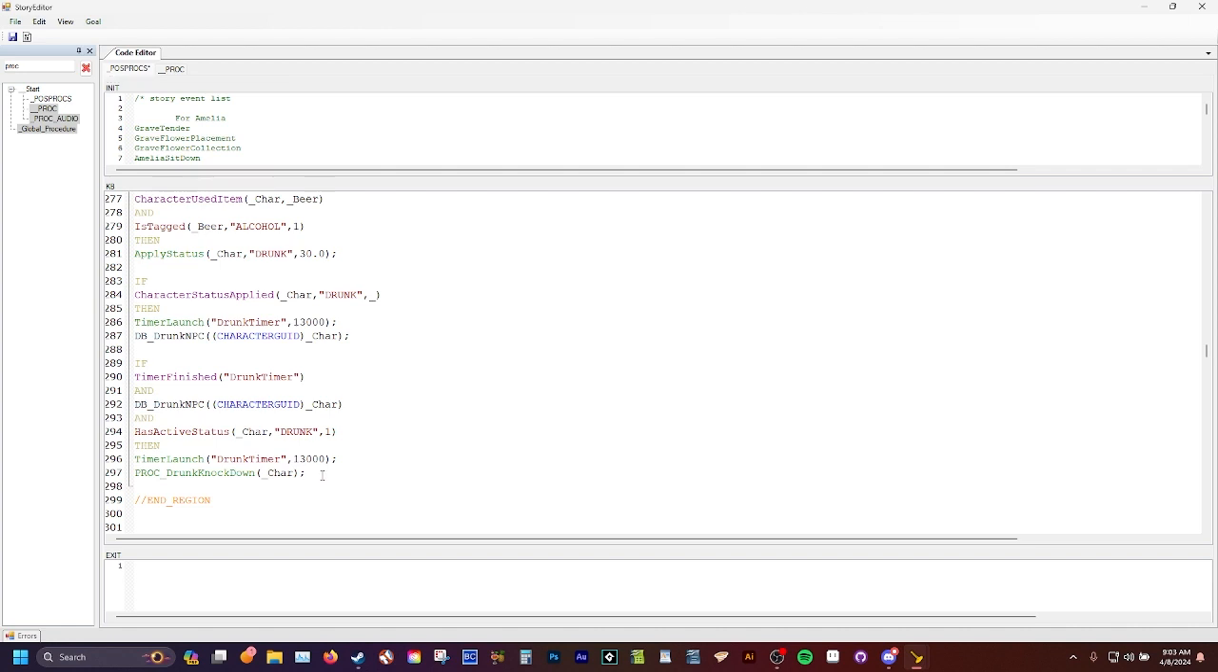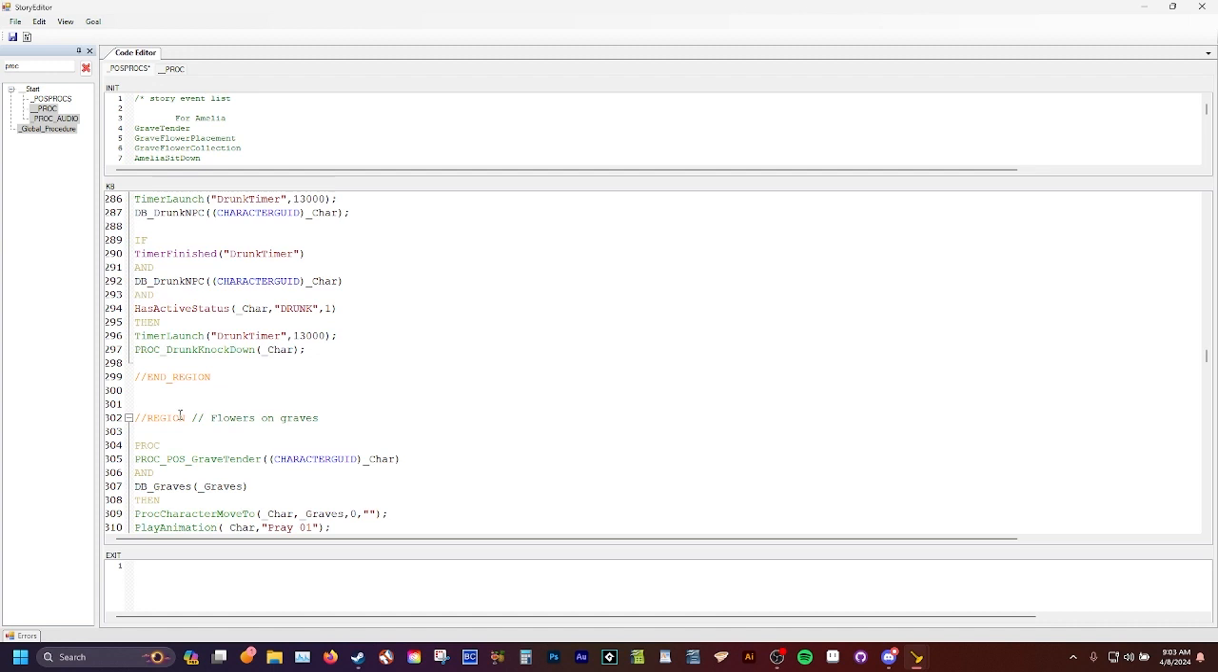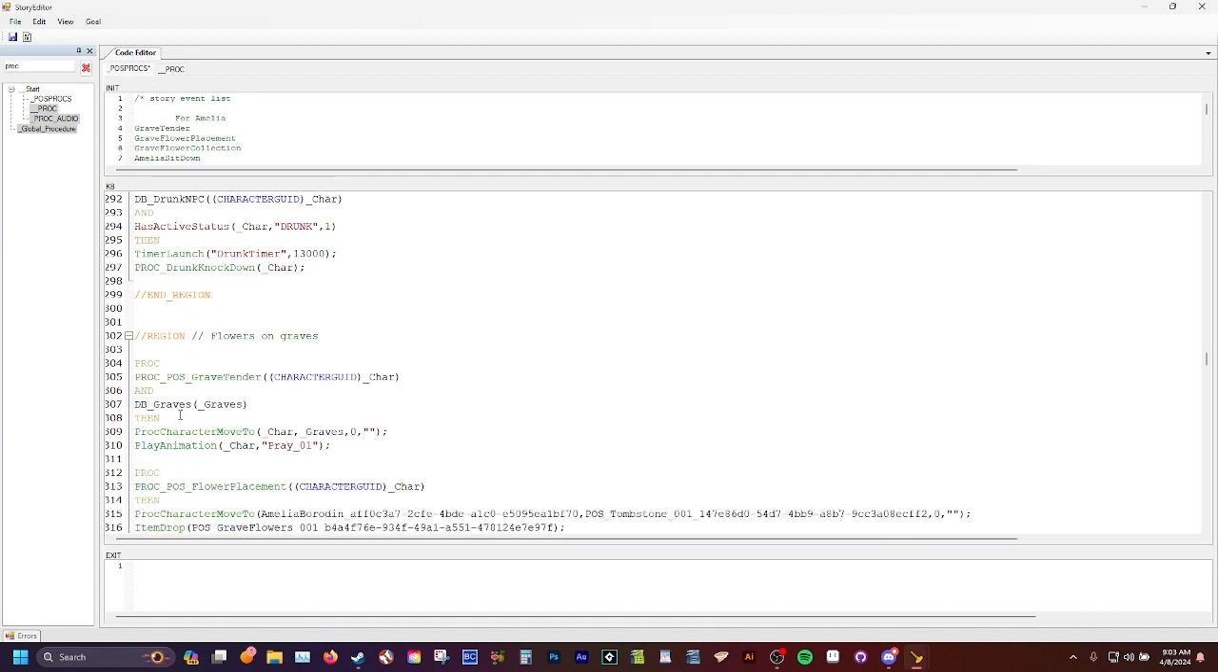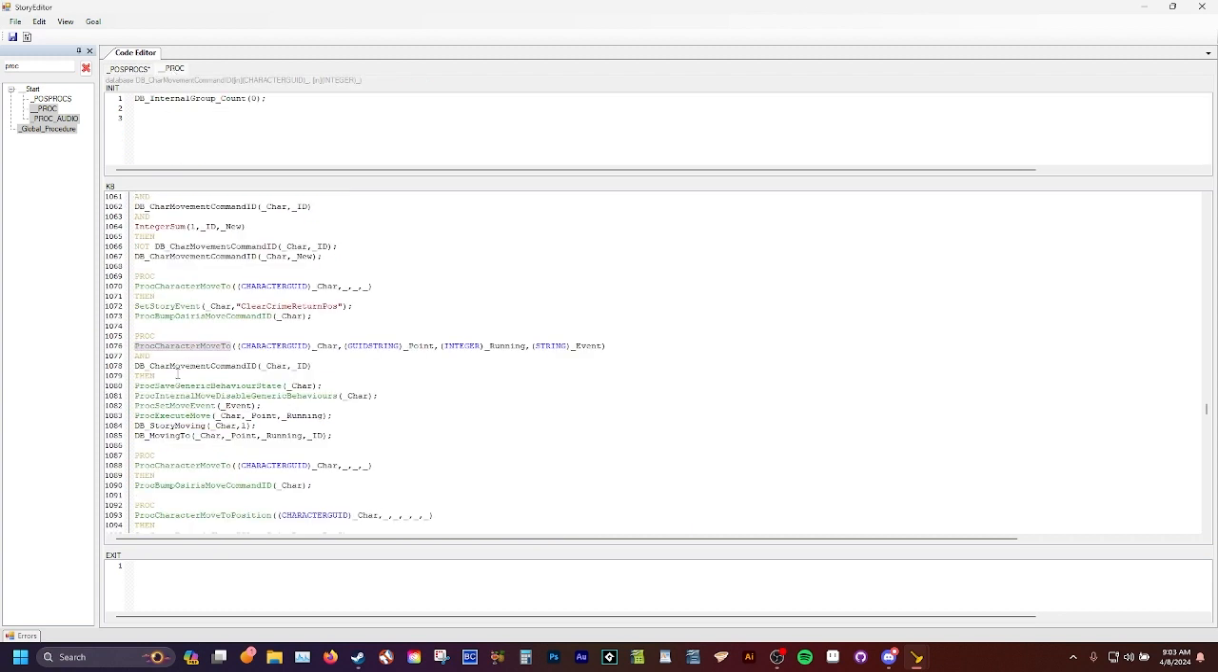And that's all it really is. You can make the proc as complicated as you want. You can make it as simple as you want. It's up to you. It's just you name it something, have it meet a certain criteria, and then you can apply other procs in there too. So like this is a proc, character move to. Character move to is pretty complicated. There's a lot of stuff going on here. I'll zoom in here.